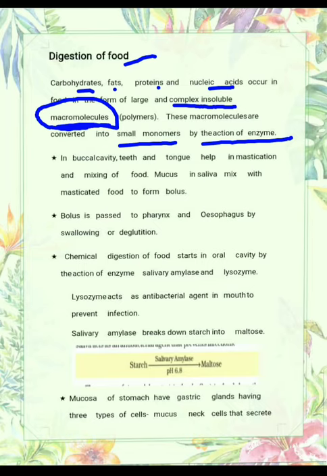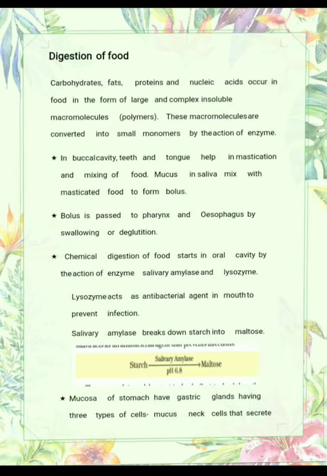So let us start with the digestion process. From the mouth, the food enters into the buccal cavity. In the buccal cavity, you know that teeth, tongue and salivary glands are present. So what is the function of teeth and tongue? As you know, teeth help in the mastication of food. Mastication means churning of food. It helps in the breakdown of large food particles into small food particles, and helps in the mixing of food.